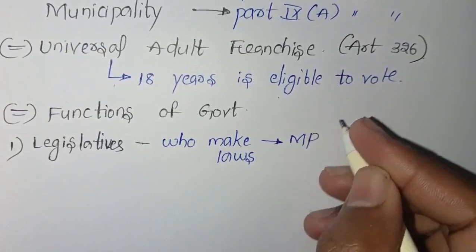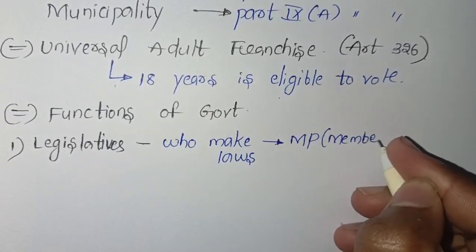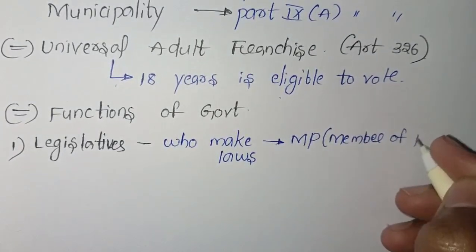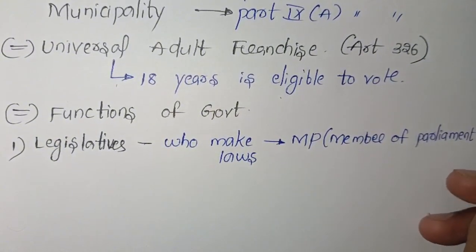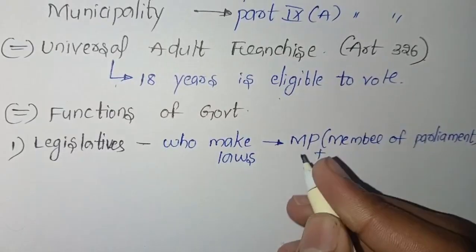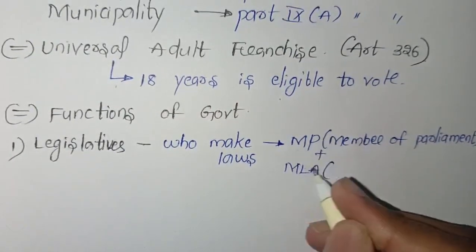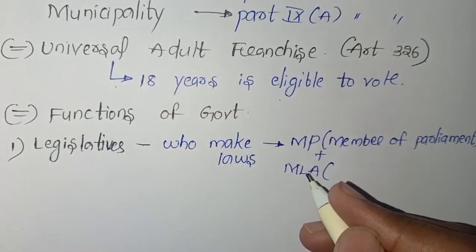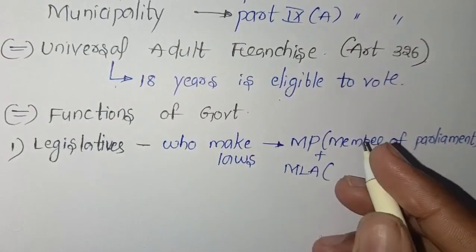I hope you all know MP. MP is nothing but member of parliament, plus MLA. These MLAs and MPs come under the legislative. They can make the laws for the people.